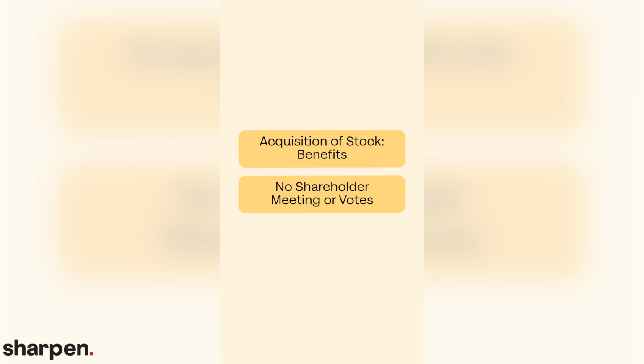Deciding whether to do an acquisition by stock or by merger requires careful consideration. An acquisition by stock does not require shareholder meetings or votes. Additionally, the bidding company can bypass the target company's management and board of directors, working only with the shareholders. Acquisition can sometimes be unfriendly.